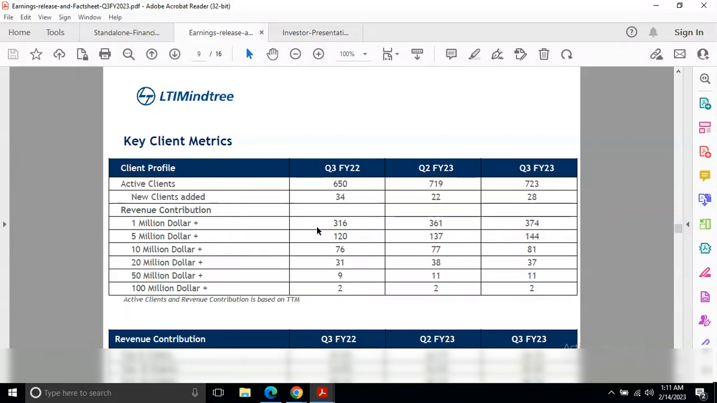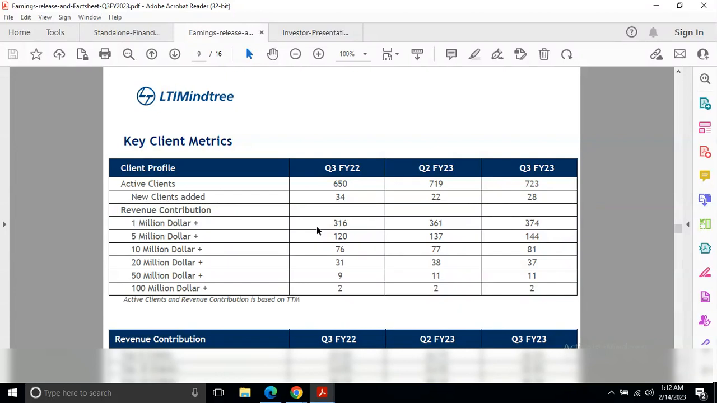And according to revenue contribution, the client segmentation: earlier it was 316 $1 million plus clients, now it's 374. $5 million plus clients: in quarter 3 of financial year 22 it was 120, now it's 144. $10 million plus clients, 76 to 81; $20 million plus, 31 to 37; $50 million plus, 9 to 11; and $100 million plus, 2 to 2.